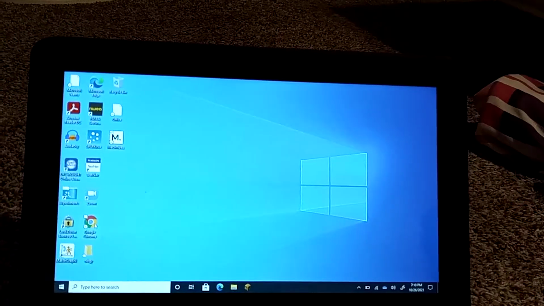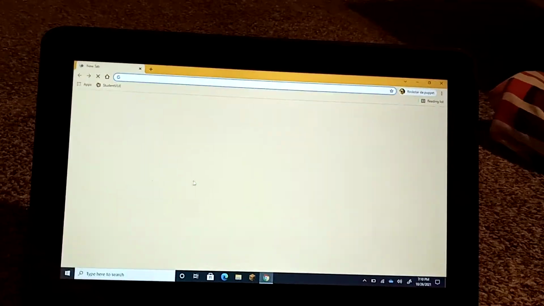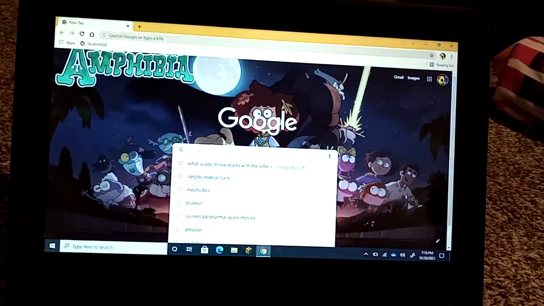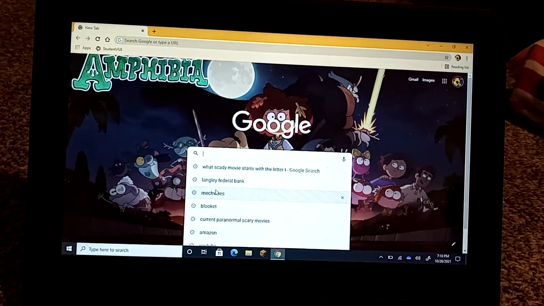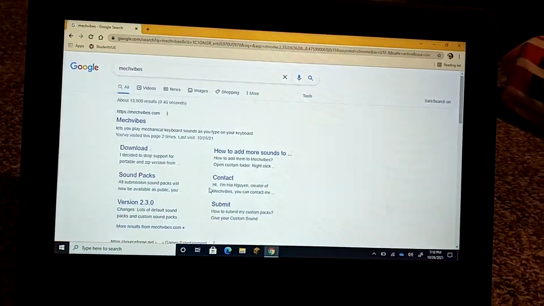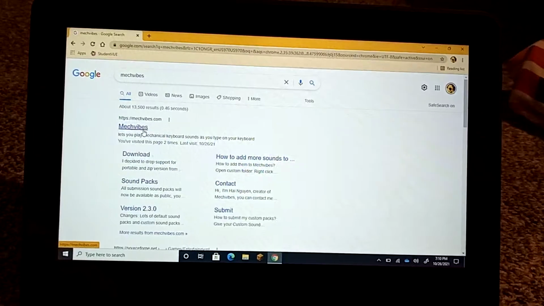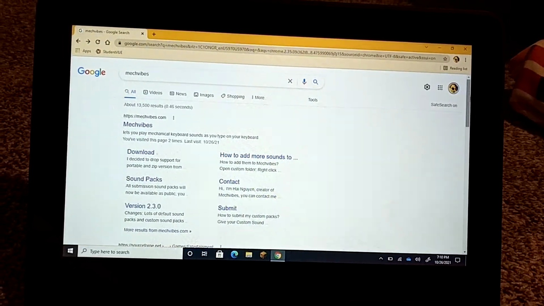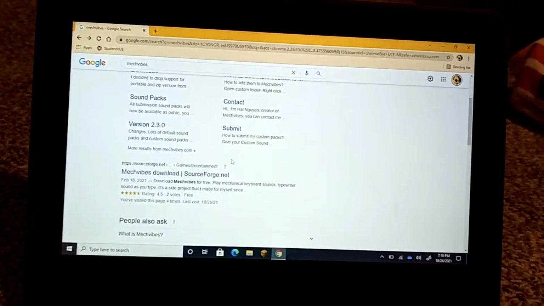So what you wanna do is you wanna go to Chrome. Yes, I use Chrome. I don't like Microsoft Edge. And you're gonna wanna search Mech Vibes. And this will pop up. So you don't wanna click this because this website is blocked. That's the official website. That website is blocked. So you want to scroll down and go to this one.